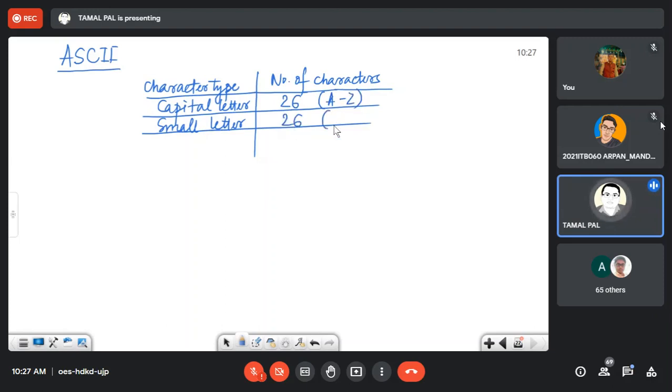Small letters also, A to Z, that means 26. For digits, it is 10 because 0 to 9.